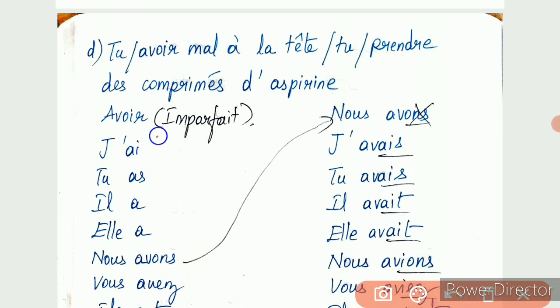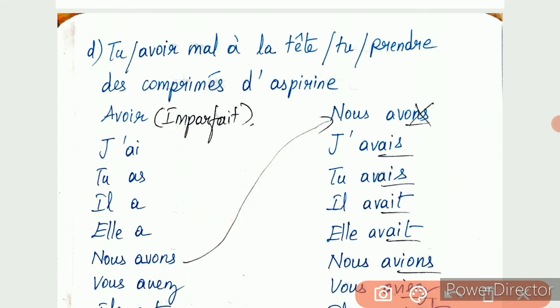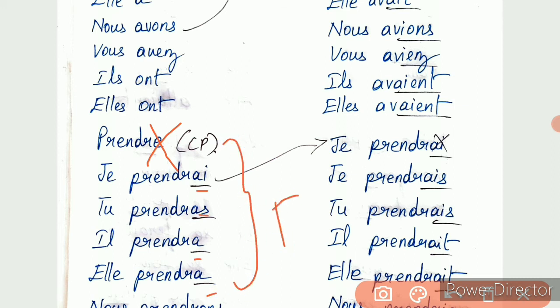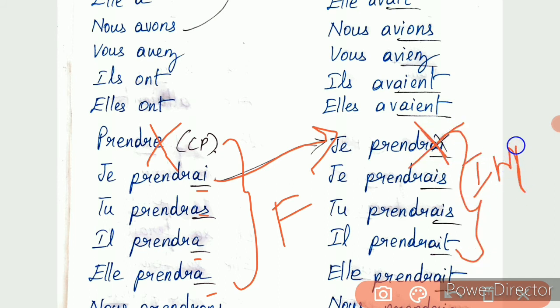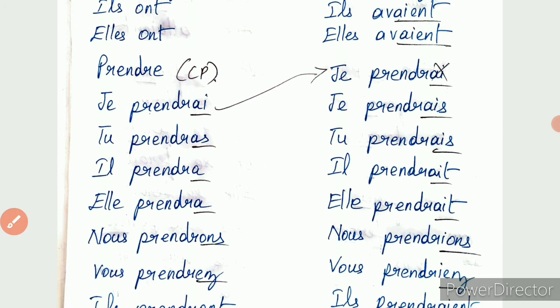So I have written that avoir verb, present tense conjugation. From that I am taking nous, remove ons, add the imperfect ending. So this is what imperfect is here. And now let us take the second verb, prendre. Prendre is a re verb. So for re verb you have to remove the e at the last and add the future endings. Okay, so from this you are bringing this je here, remove ai and add imperfect ending, which makes conditional présent. Clear?